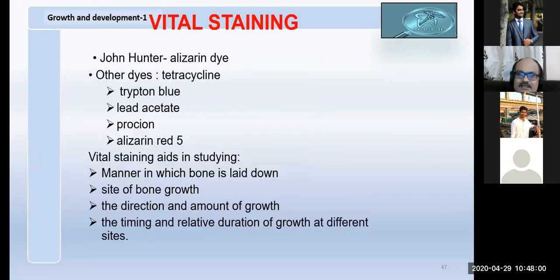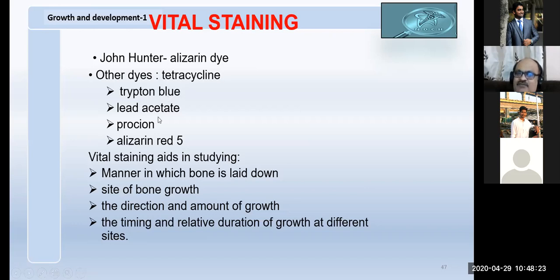So vital staining, this is another important short answer. When he fed pigs a particular type of plant, he noticed that when these pigs were killed, their bones were stained, due to the alizarin dye.